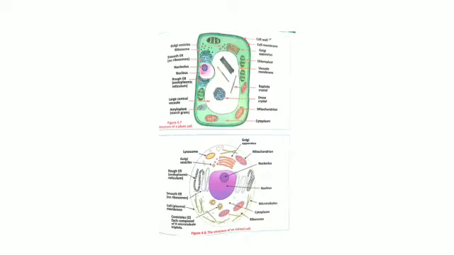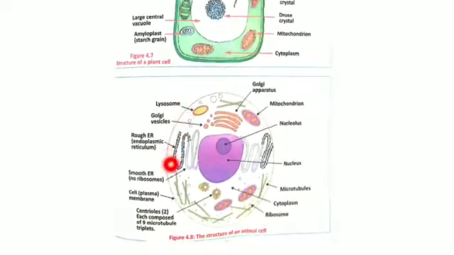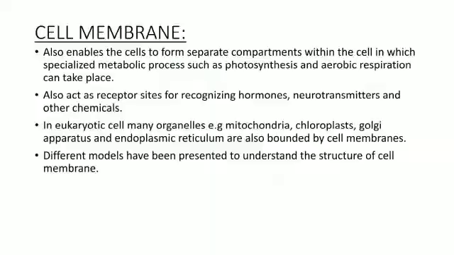For example, you can take the example of the endoplasmic reticulum, or the mitochondria. The outermost layer of the mitochondria is covered by a cell membrane itself. The endoplasmic reticulum's outer layer is also a cell membrane. So these organelles' outer layer is also covered by a cell membrane. So that's why they are known as membrane-bounded organelles.